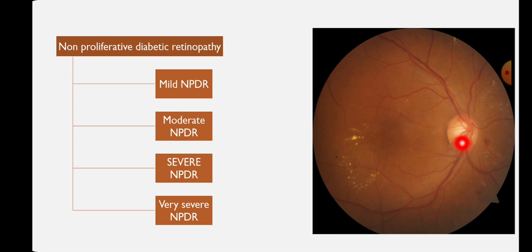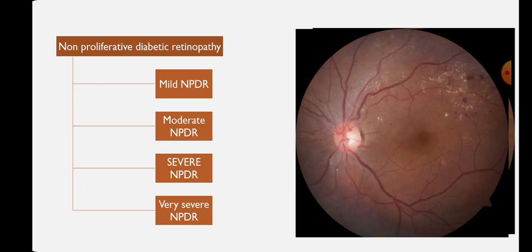So in this case you can see the optic disc is normal, but in the superior nasal quadrant and inferior nasal quadrant you can see dot blot hemorrhages as well as hard exudates, and you can see there is a circular appearance of the hard exudate, that is known as circinate retinopathy. Okay, so you can see this finding also, as well as the hard exudates in the macular area, that is indicating DME. So it is a case of moderate NPDR with diabetic macular edema.